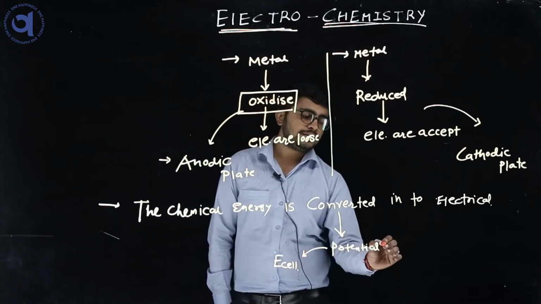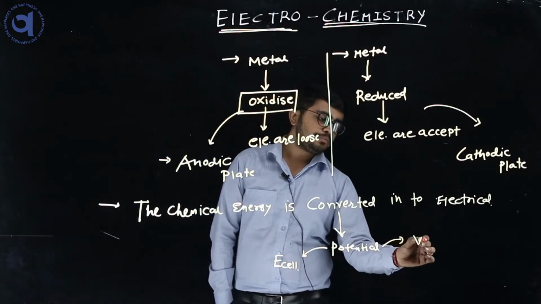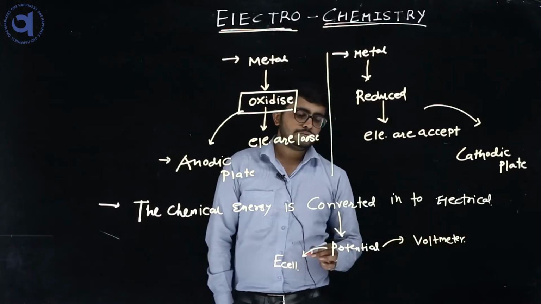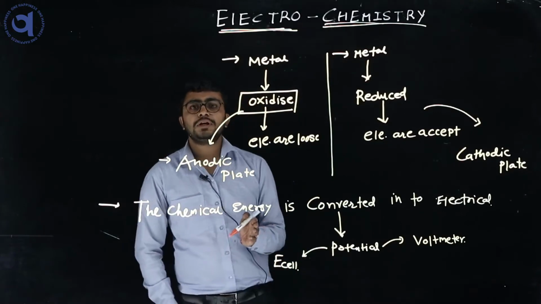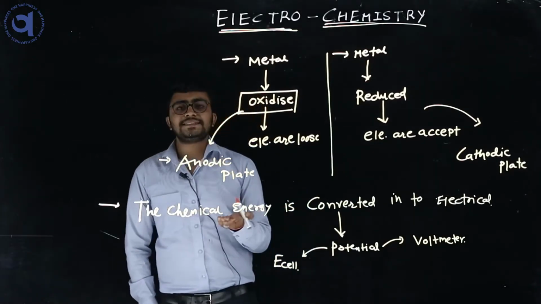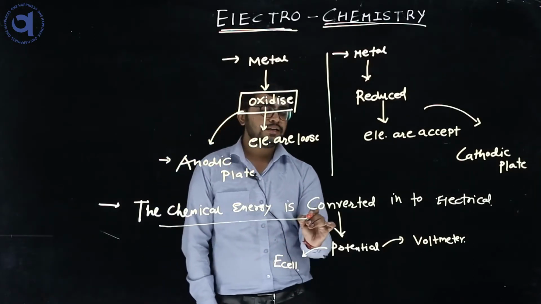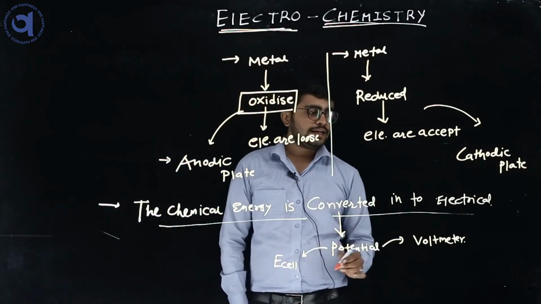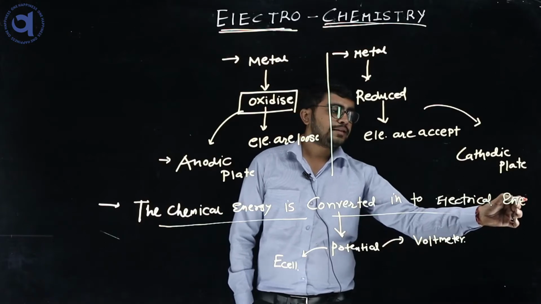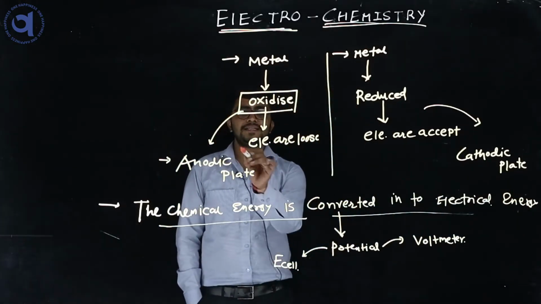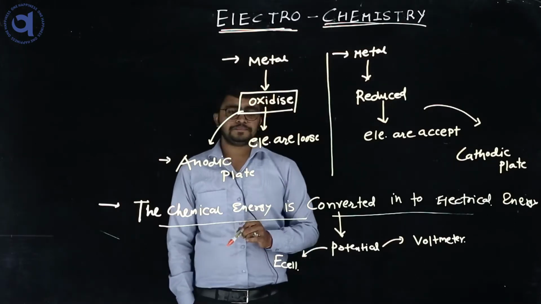It is measured by the instrument voltmeter. So this is the basic phenomenon: the chemical energy is converted into electrical energy.